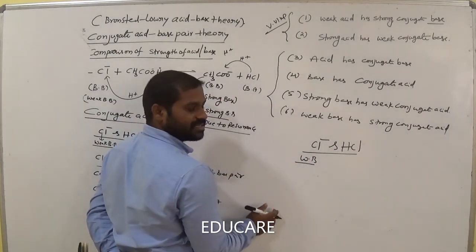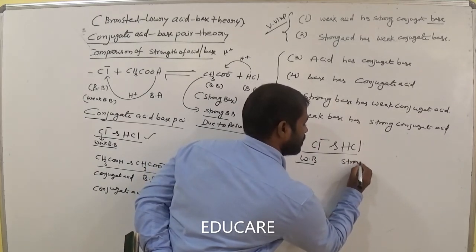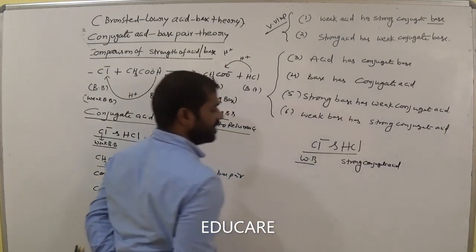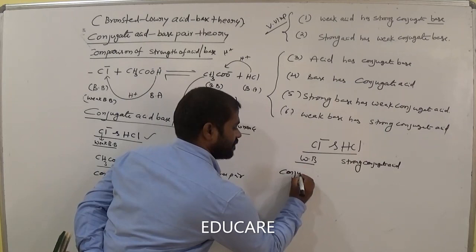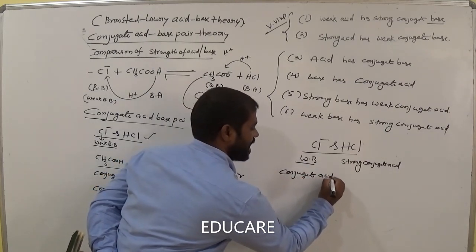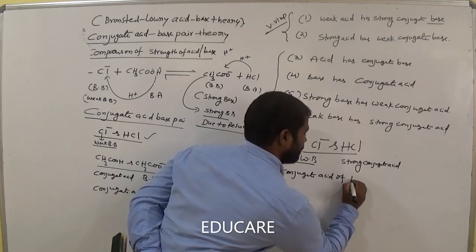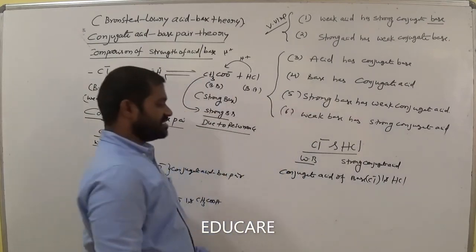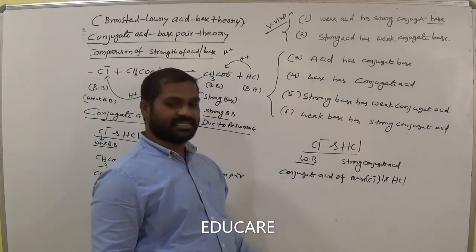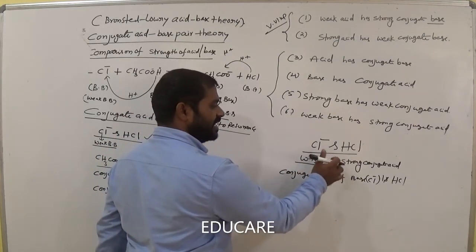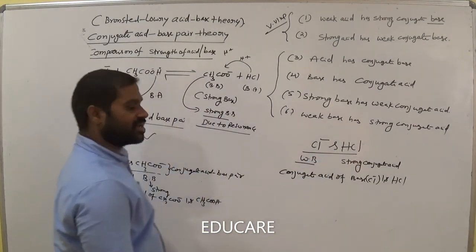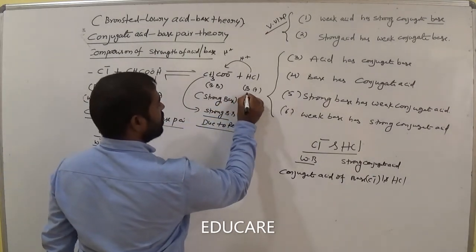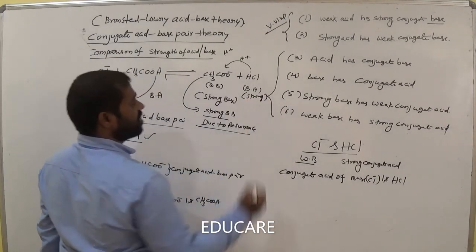So a weak base has a strong conjugate acid. Why? Because the conjugate acid of the base Cl minus is HCl here, am I right? HCl is a strong acid, the conjugate acid of this base. Okay. Now this one is weak, then automatically its conjugate acid becomes strong or not? Strong. So now this is a weak base, then it becomes a strong acid. This Bronsted acid becomes strong. Okay, is it clear?